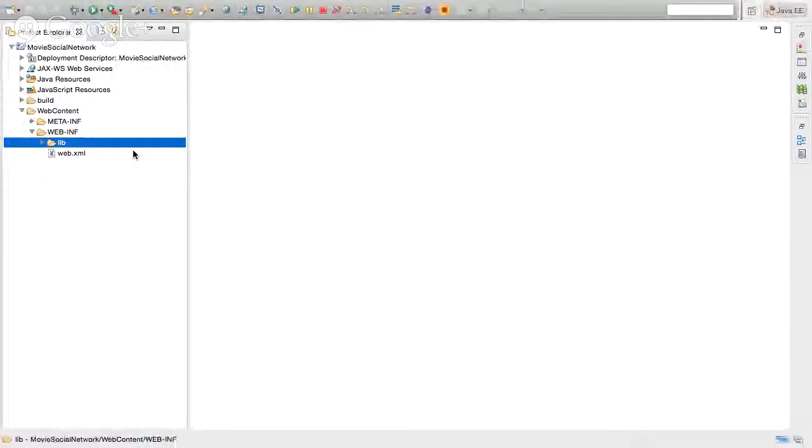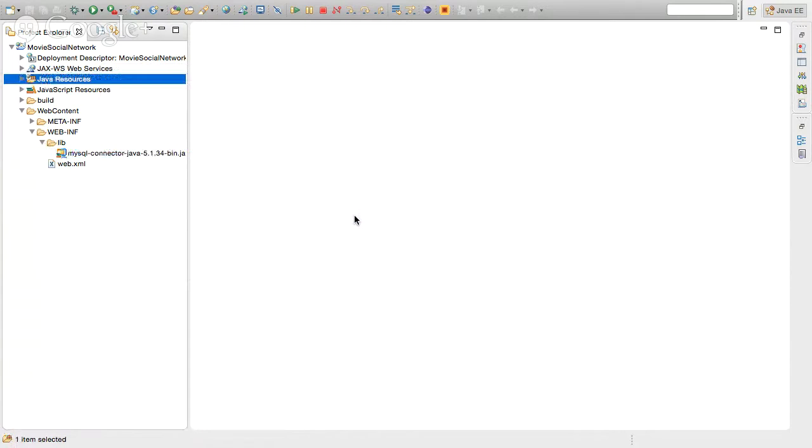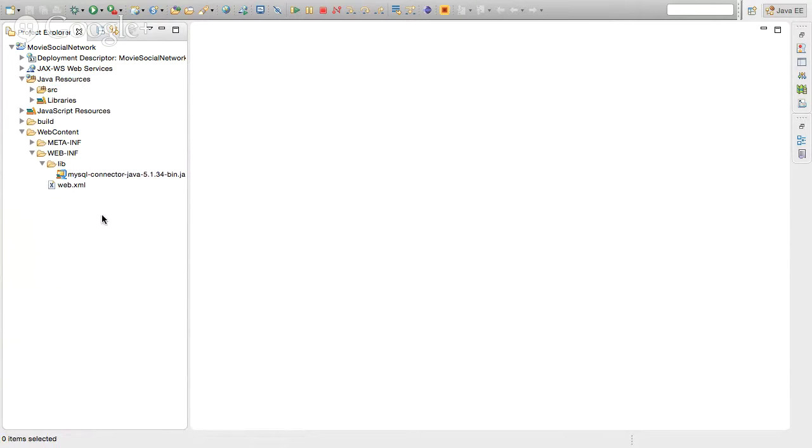I'll paste it here. If you prefer, there's another way of doing this, which is Maven. If you know how Maven works, I would prefer that you use Maven instead. Okay. If you don't know what Maven is, that's fine. You can just follow along here. Okay. So there's the library, and I'm going to add this to the build path. Okay, we're all set.